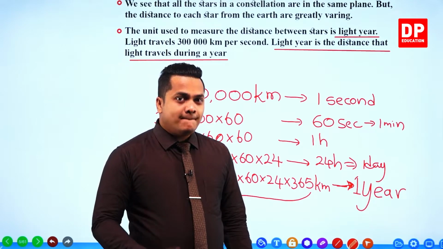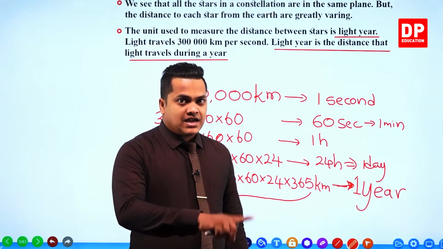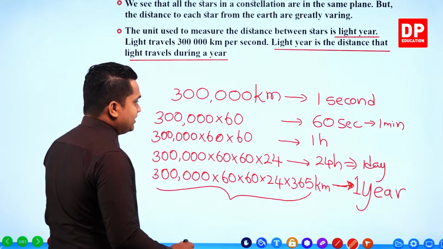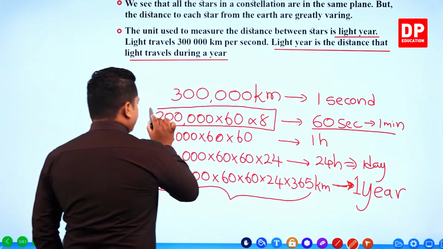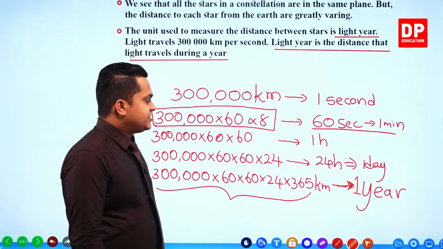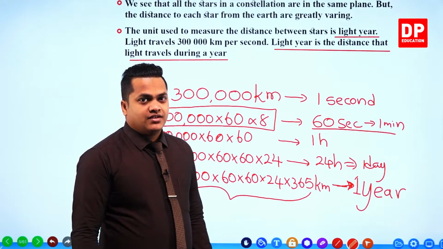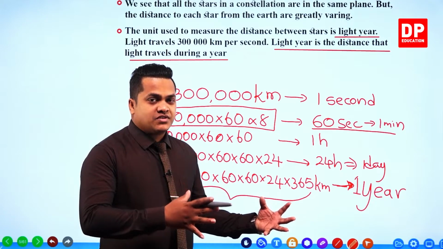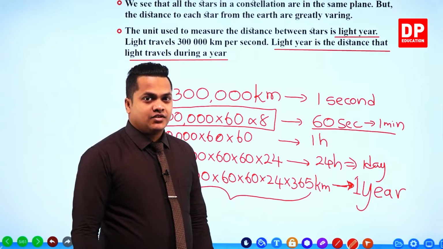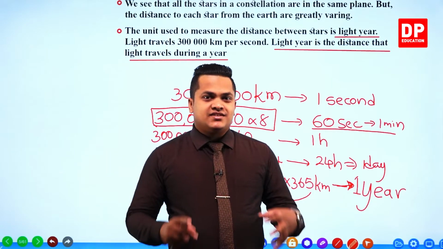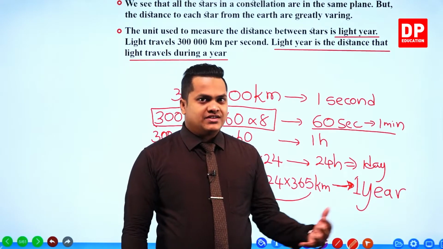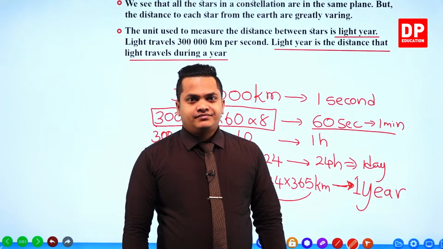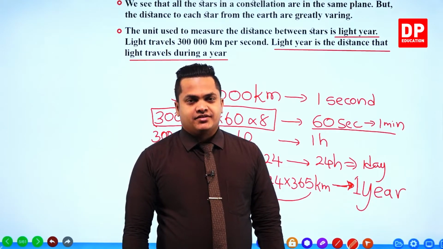So the distance from the sun to planet Earth is, this is for 1 minute, no? This much. 300,000 into 60 into 8. That's the distance from the sun to planet Earth. So when you are discussing the distances between these celestial objects, my dear children, huge values are coming. So it's not probable to use these kilometer values. That's why we use the unit called light years, light days, light hours, and so on.